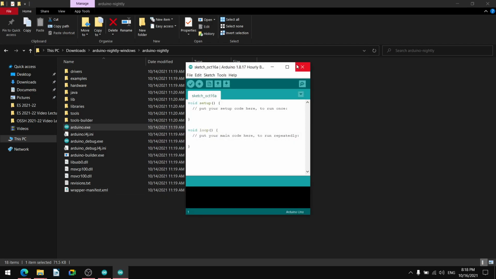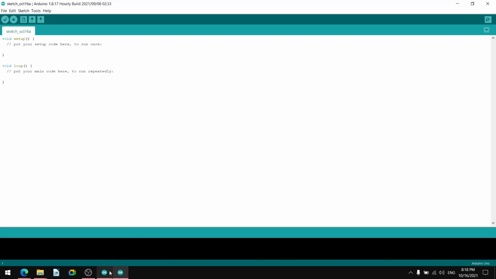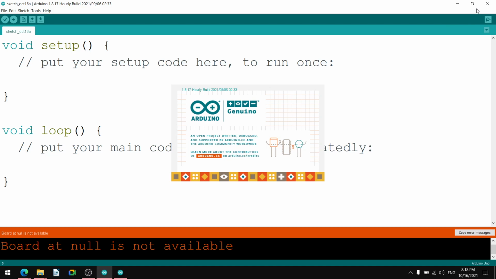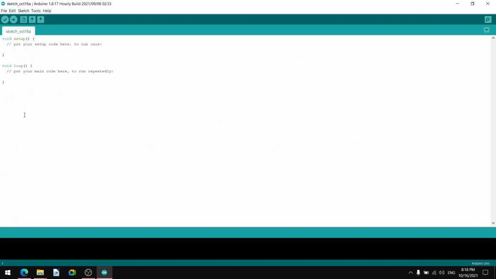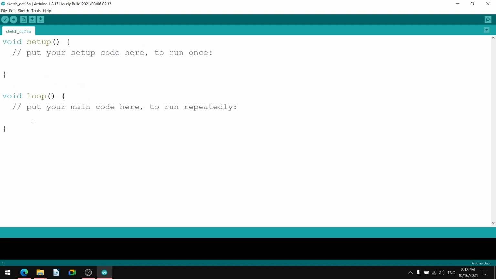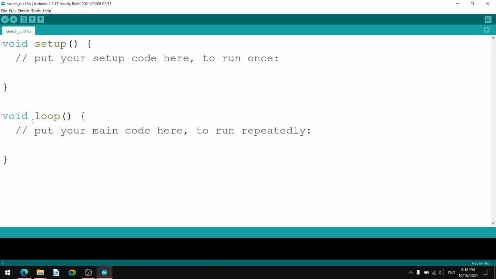If you press Quit, it will quit. Now, if I press the Control plus button, it will increase the font size. Why am I increasing the font size?